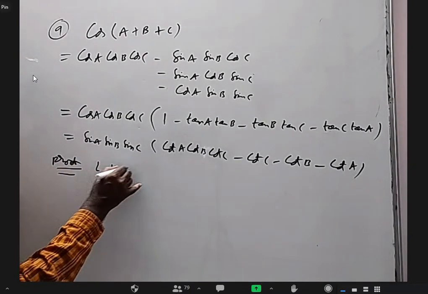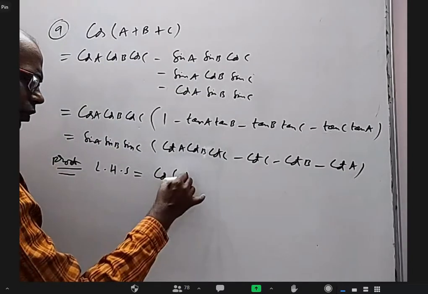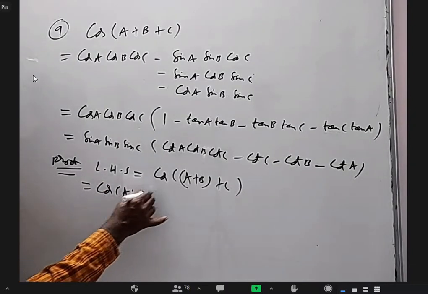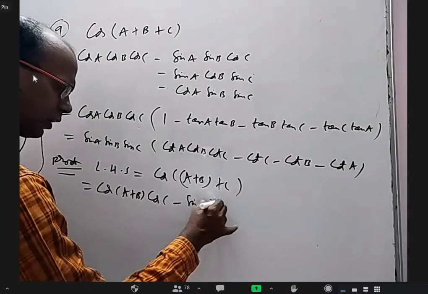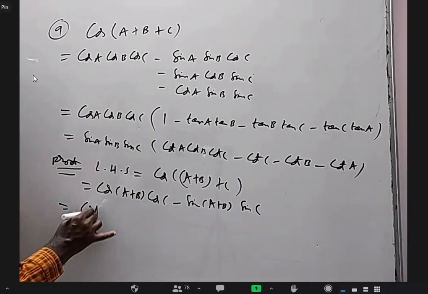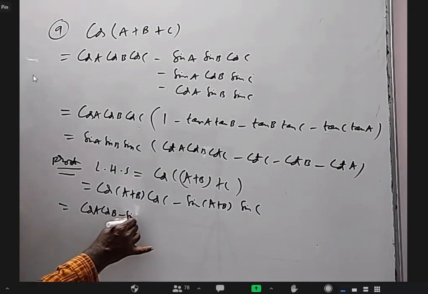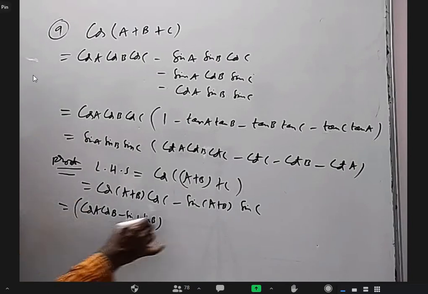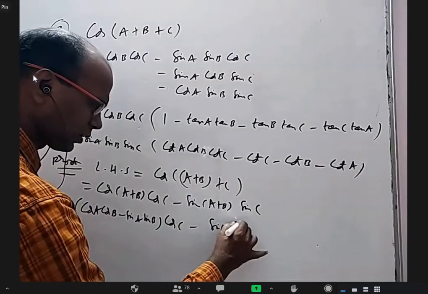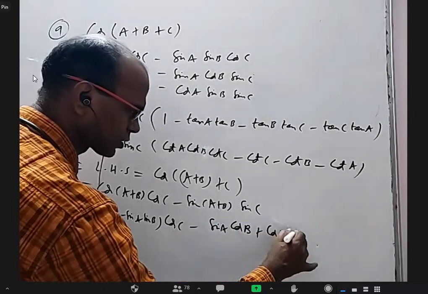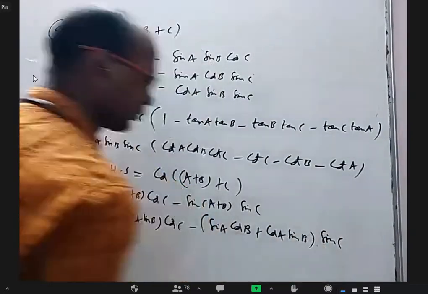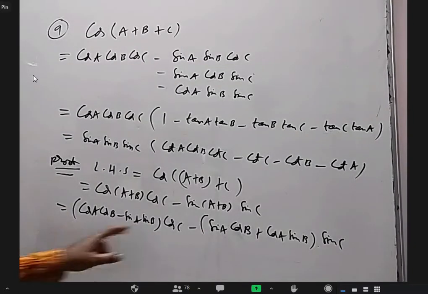When you take the LHS, the first part, you can write cos(A+B) cos C minus sin(A+B) sin C. This cos(A+B) I can write as cos A cos B minus sin A sin B, times cos C. And sin(A+B) is sin A cos B plus cos A sin B, times sin C. You can expand it.